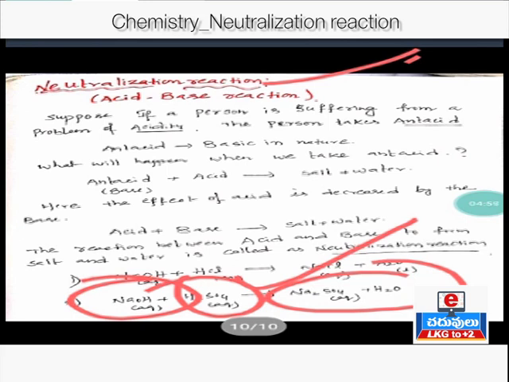So till now we have discussed three topics. One is reaction of base with metal, the second is reaction of acids with carbonates and bicarbonates, and the third is neutralization reaction. Make a note of these three concepts. Clear?